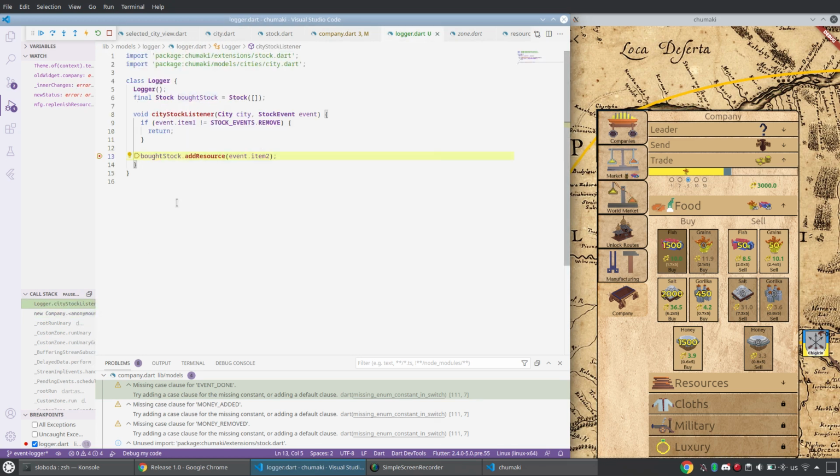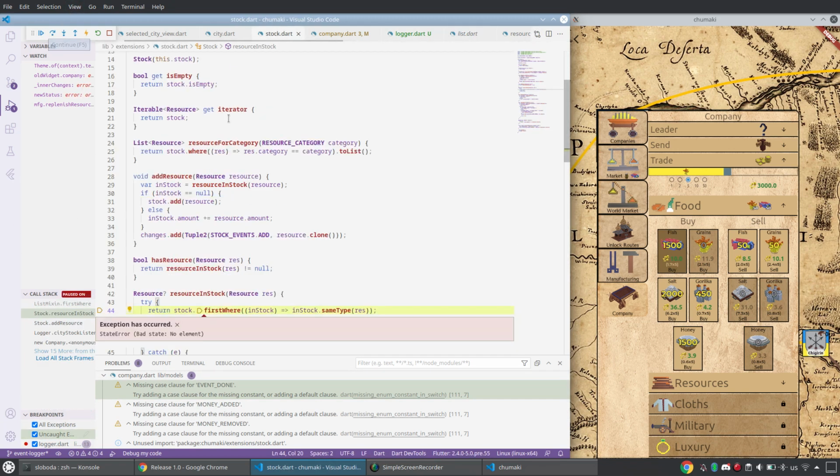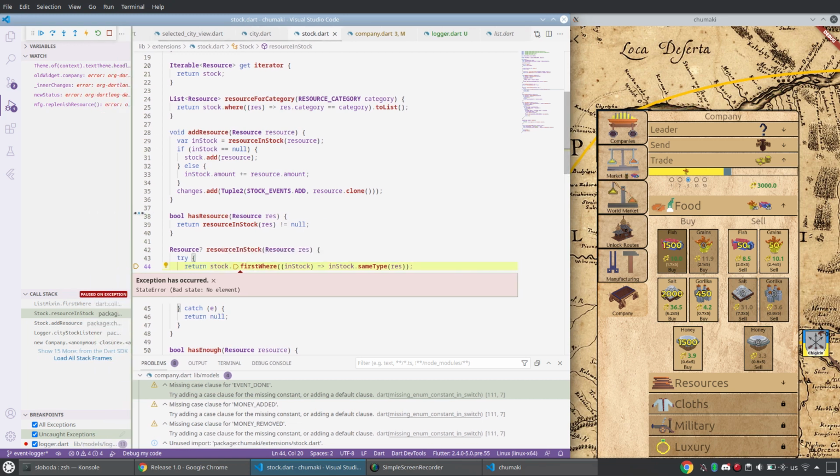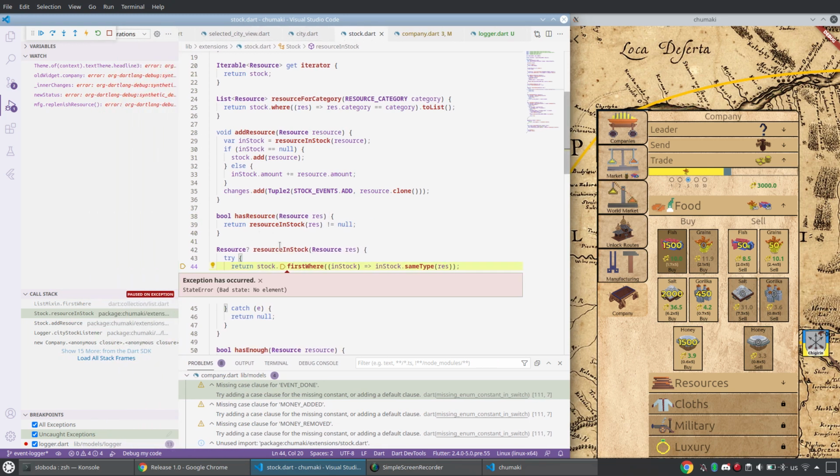Final stock, nothing is inside. Let me catch all exceptions. I think it breaks somewhere. Yeah, you see. Resource and stock, stock first where? What does it tell me? There is no resource, it will return null. It's a try catch inside my code.